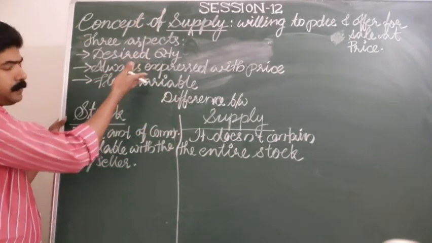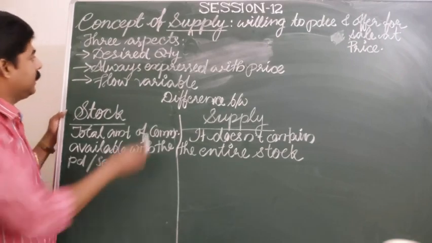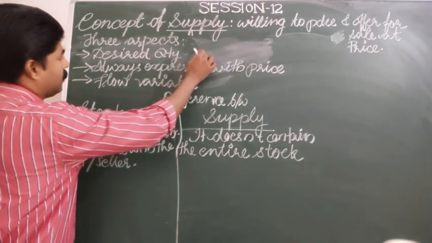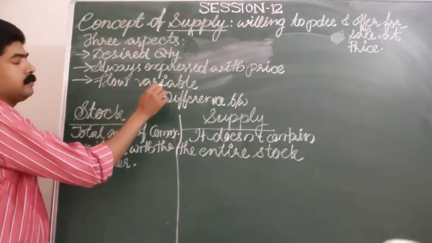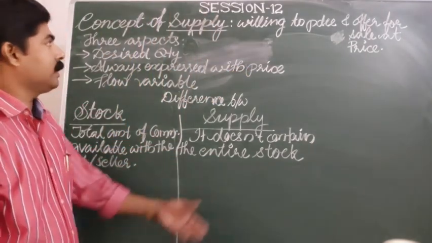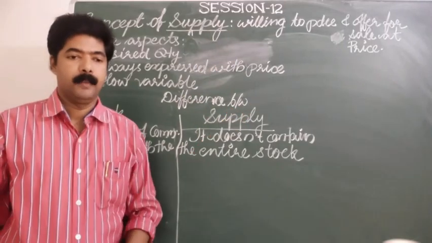It must be a desired quantity, it is always expressed with the price, and it must be a flow variable. This is what we mean by supply.